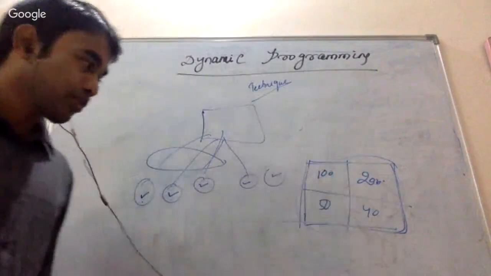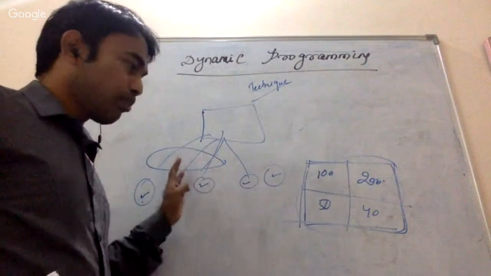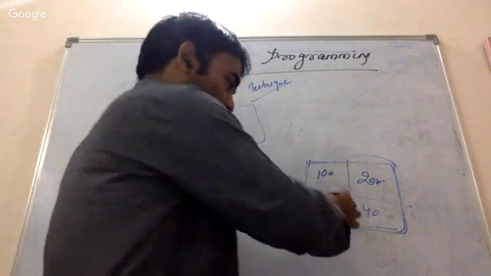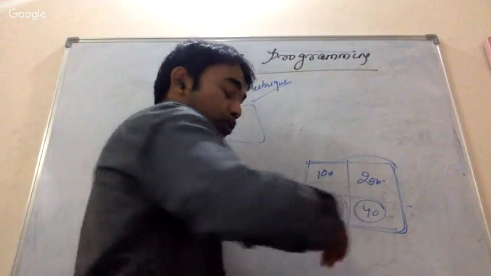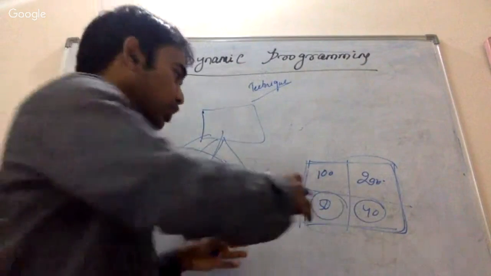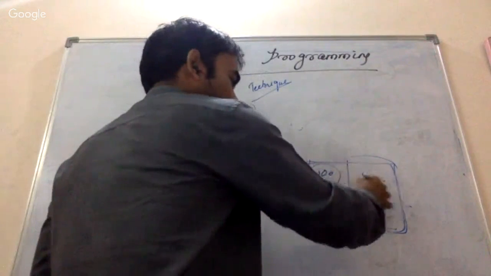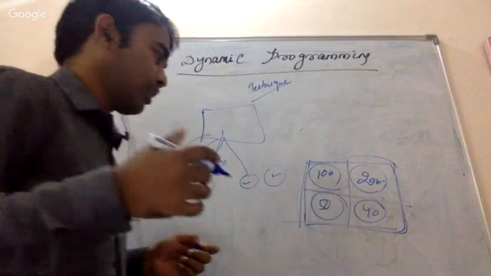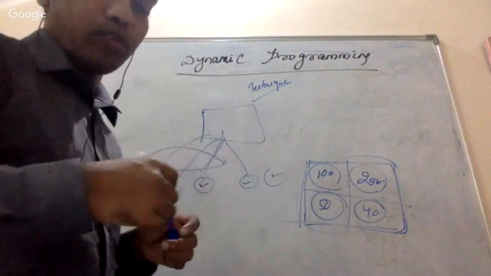So it will consume a little more memory, because it is storing the solution of each and every subproblem, which will be used in future to calculate the solution of the bigger problem. That is the main idea of dynamic programming.